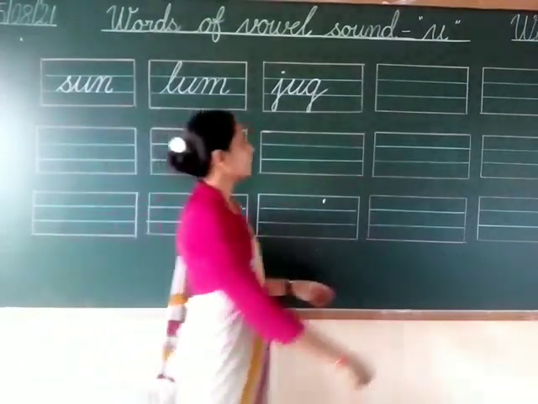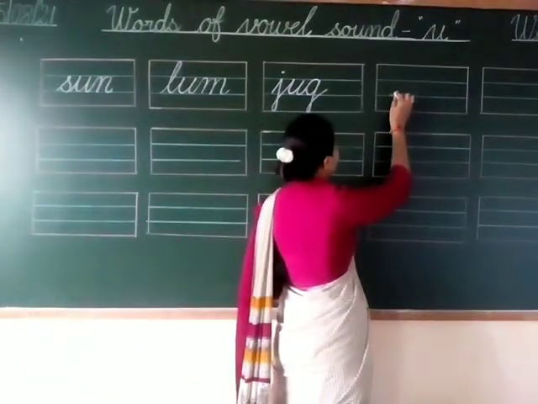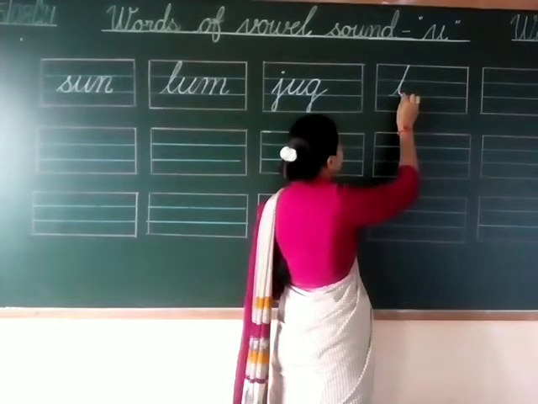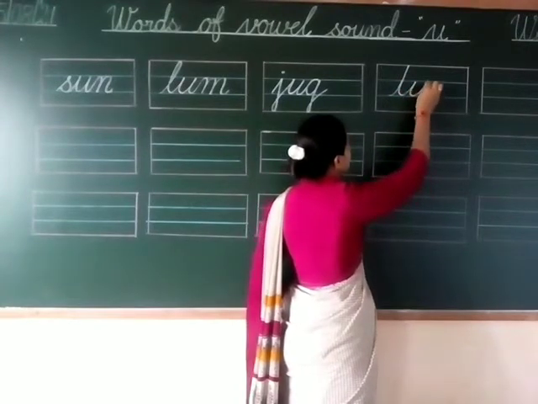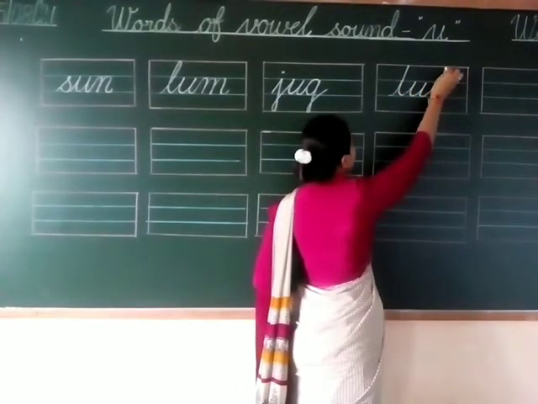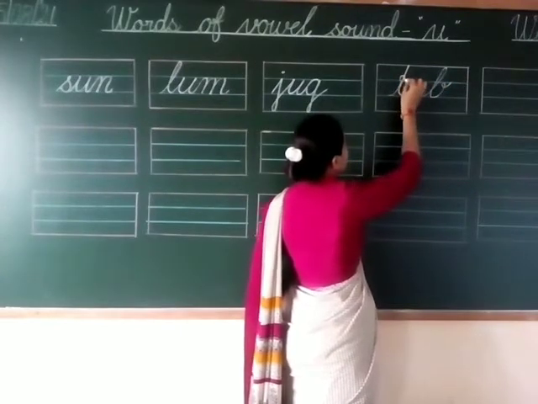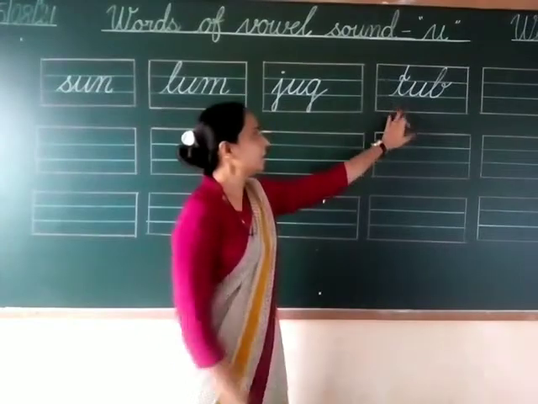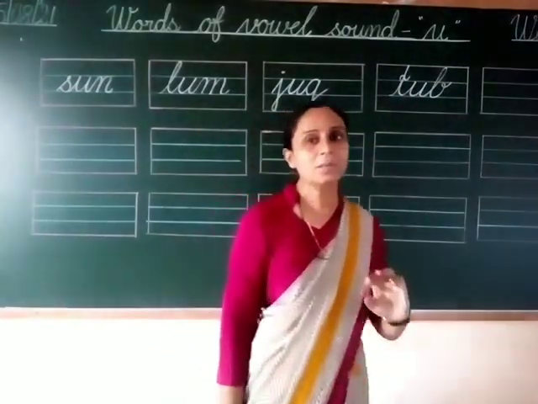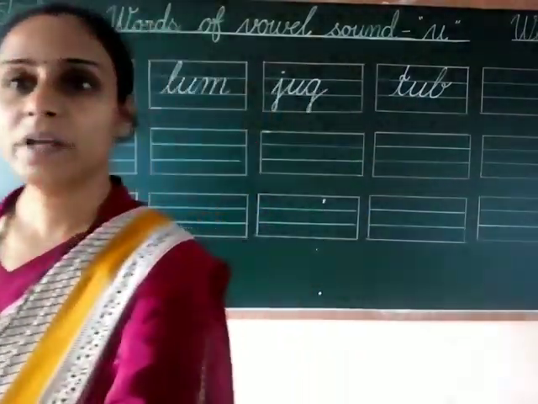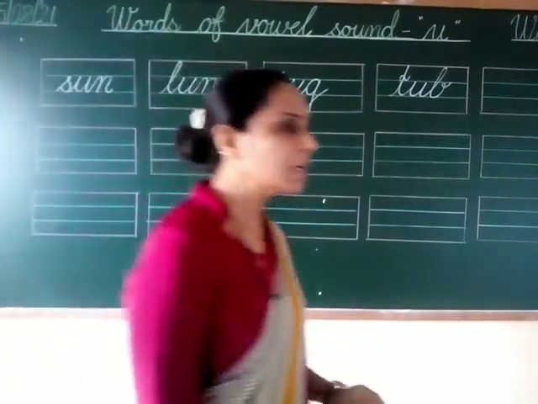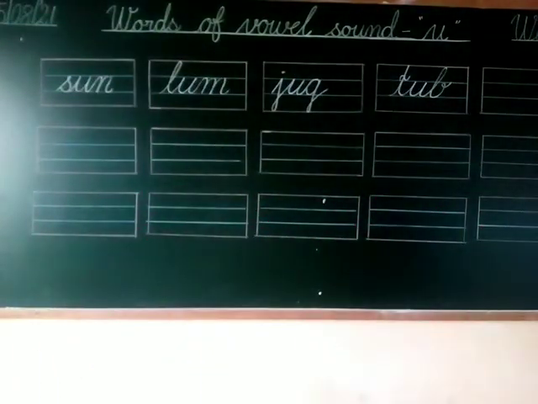Next is tub. So this is letter T, this is letter U, and this is letter B. Make a curve in a T. Okay, T-U-B, tub, and sound is tub. Tub.